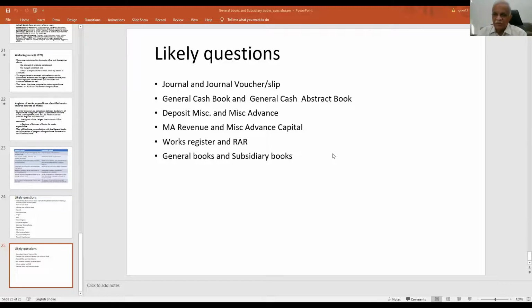PAO. Ajay, previously in our central account section, with central government departments, we used to do some adjustment transactions. But later on it was nullified, and all central government departments except defense and postal have to settle our claims in cash. Whatever claims we have on them, we have to settle in cash only.